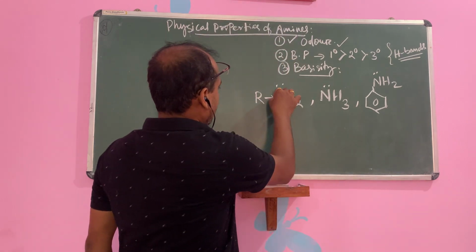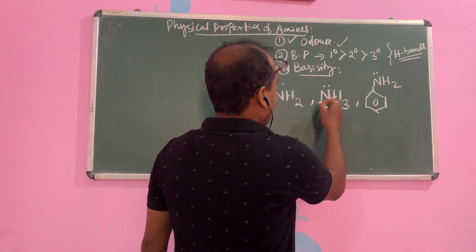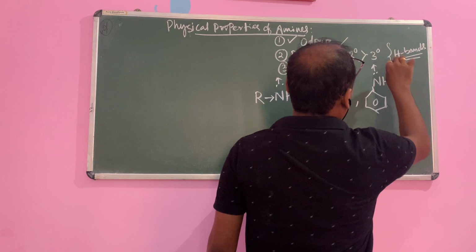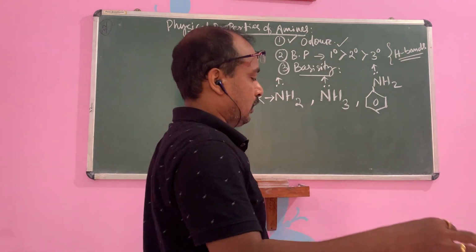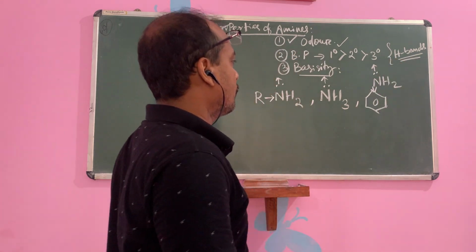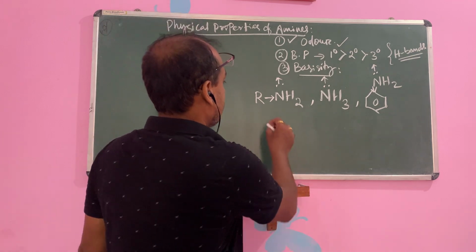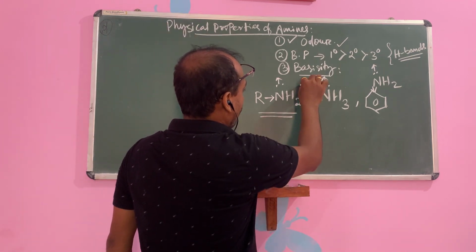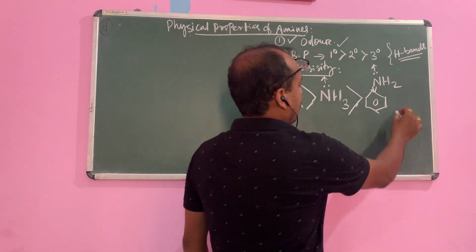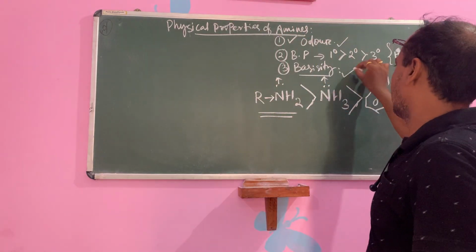Okay, you know children that R is an electron donating group, the inductive effect. There is no such group in ammonia, but the lone pair can be donated because it is on nitrogen, a small element. But the phenyl group is an electron withdrawing group. So in which case will the electron donate more easily? In this case, so this one is the most basic, then ammonia, then aniline. This is the relationship of basicity.